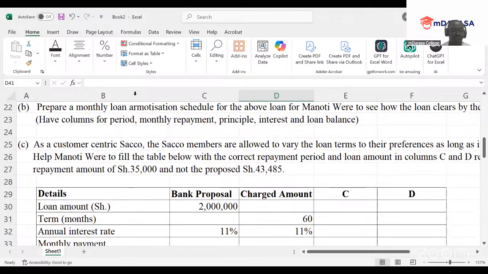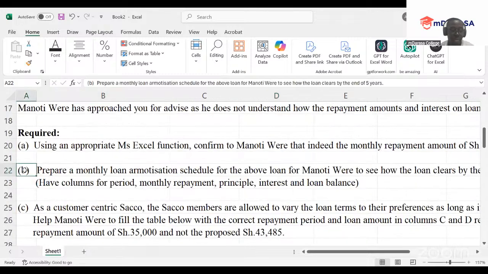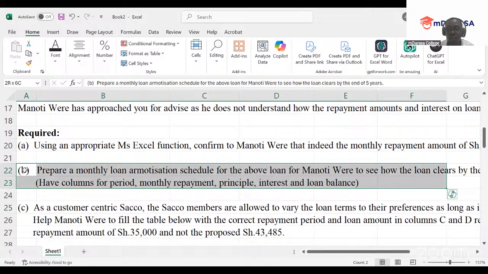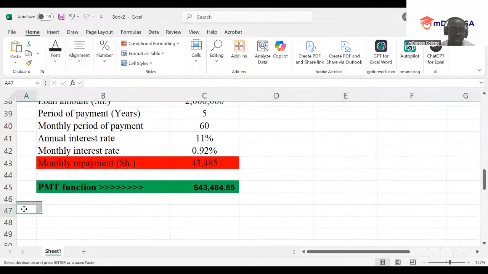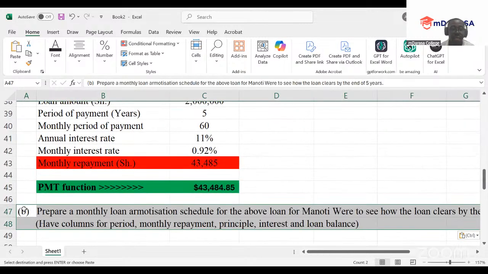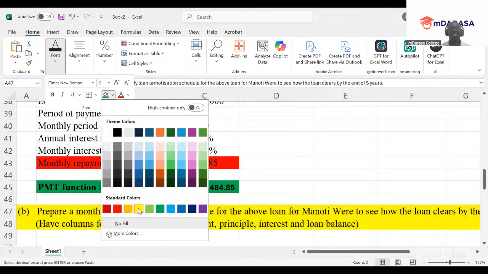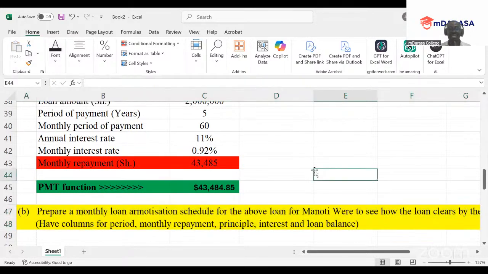Let us proceed to part B, the aspect of loan amortization schedule. At this point, Mwalimu will show us a very great magic, which will summarize our task very easy. So getting all these questions right in business data analytics, it is very easy, so long as you have the right guide.